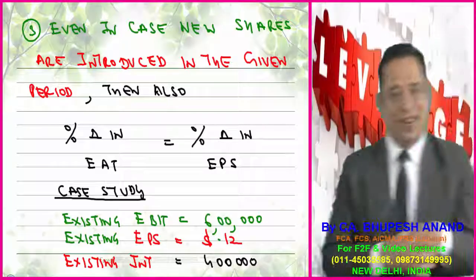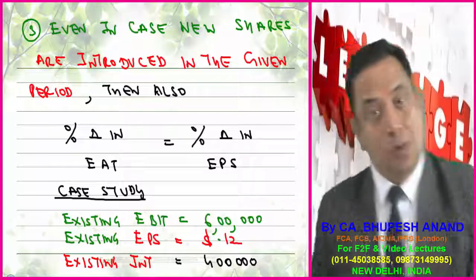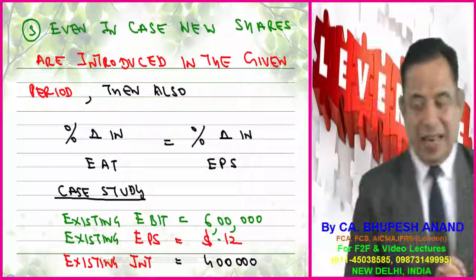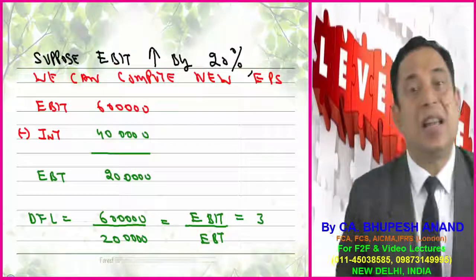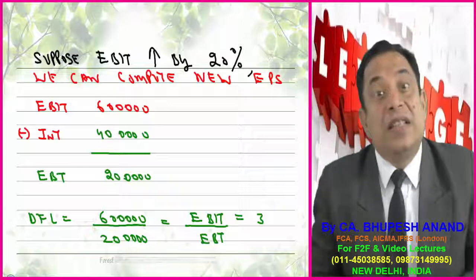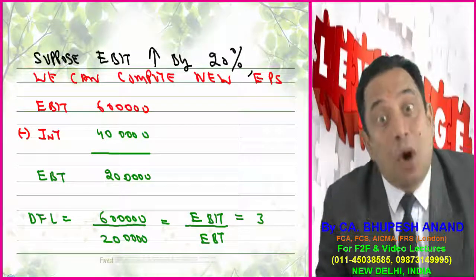Supposedly the case study has existing EBIT of 6 lakhs, existing EPS of $12 and existing interest of 4 lakhs. And supposedly there is an increase in EBIT by 20%. Now we will see whether the percentage increase in EPS is the same or not.